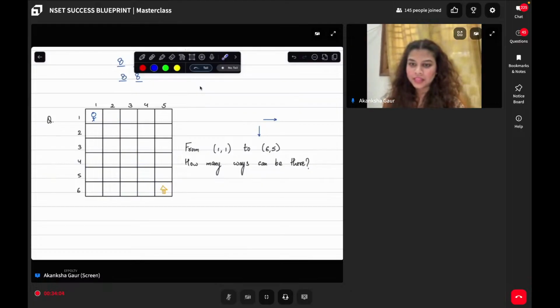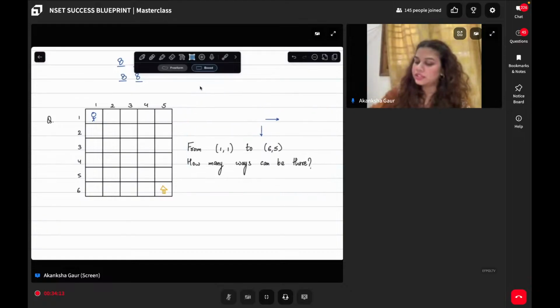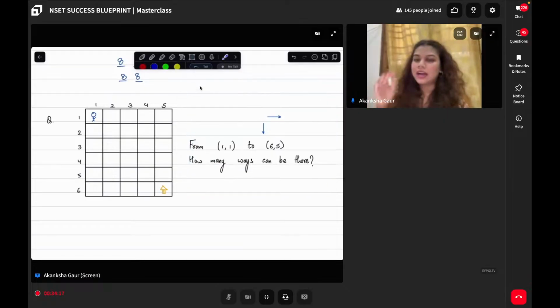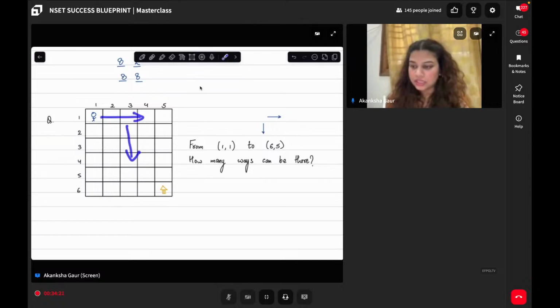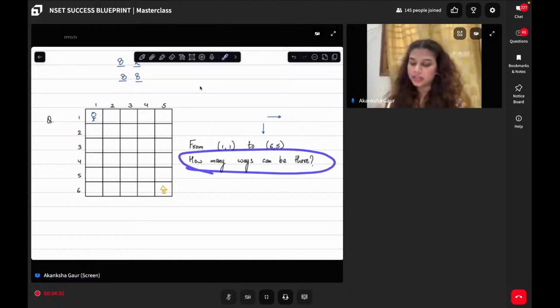Okay, Jayant. Now, think about it. The question is saying 2 things. First of all, the person who is there can only move in 2 directions. Either he can go right or he can go down. He cannot go in the left direction. He cannot go in the upward direction. Only right and down directions are allowed. So how many ways are there to reach this house?